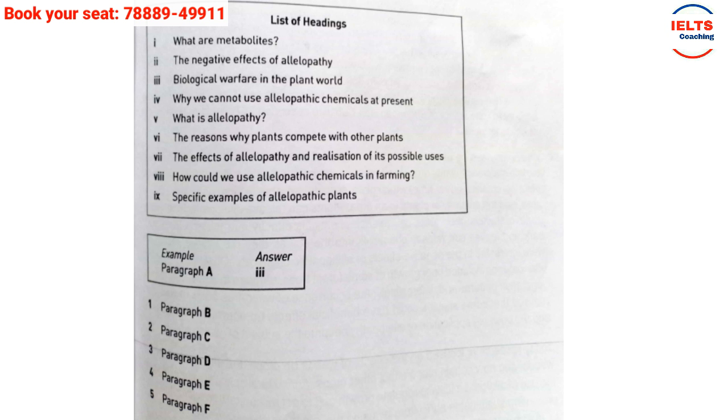If I see the answer of this particular paragraph A, the answer is 3, and the third option is biological warfare in the plant world. So it has restricted the scope to the natural world. We are restricted to only plants now, and in the plant world there is a war going on. That means different species of plants are bringing harm to each other. So if you still want to go ahead, just read the very first statement so you can better understand the scope of this particular reading passage.